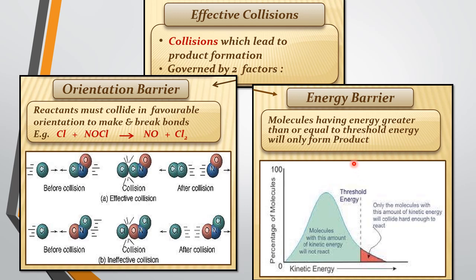Next is energy barrier. Molecules having energy greater than or equal to threshold energy will only form the product. Now, what is this threshold energy? Threshold energy is the minimum activation energy that is required for a molecule to undergo collision. You can see the graph has been given over here, that is percentage of molecules versus the kinetic energy. Only the molecules with this minimum amount of kinetic energy will collide hard enough to react. Okay, molecules with less than this amount of kinetic energy will not react. So, minimum kinetic energy is the threshold.